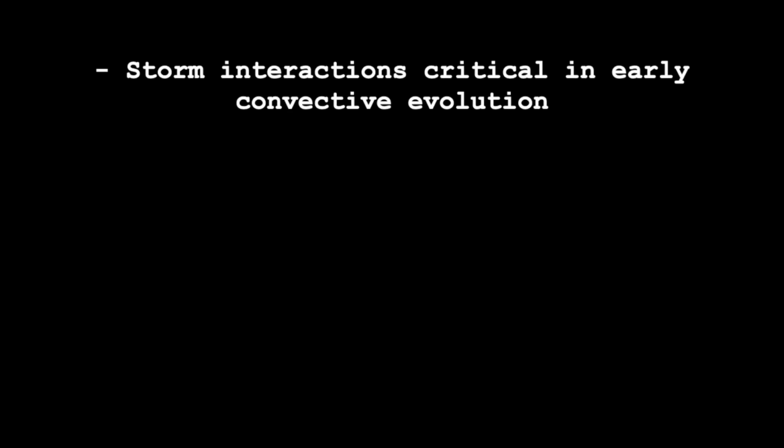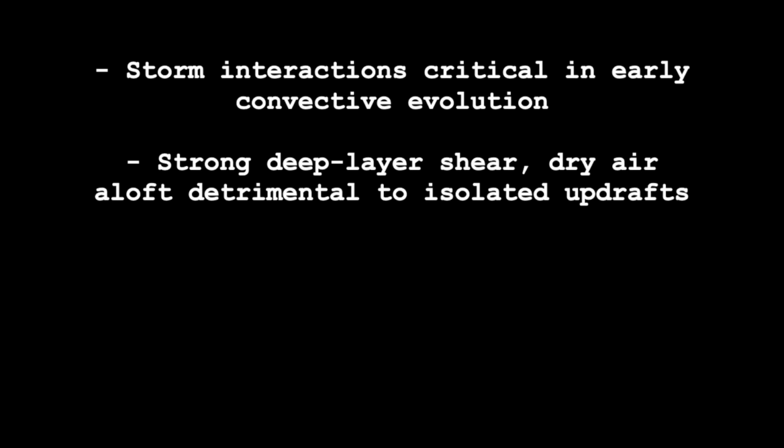In environments with strong deep layer wind shear and/or relatively dry air aloft, storm interactions are critical in allowing nascent updrafts to survive early on in their life cycle. Strong deep layer wind shear can be detrimental to purely isolated updrafts, causing them to fizzle out before they can become robust. On the same token, isolated young updrafts that ingest drier air aloft, a process called dry air entrainment, can experience less instability than what may be measured in the environment, allowing them to become pinched off and struggle to reach maturity.